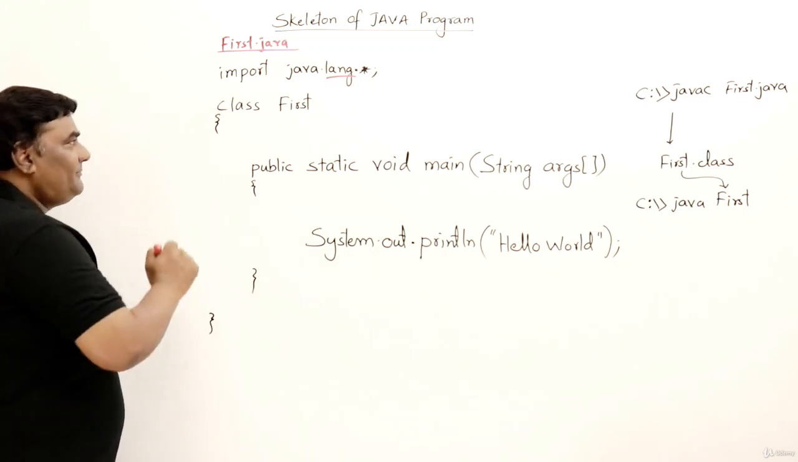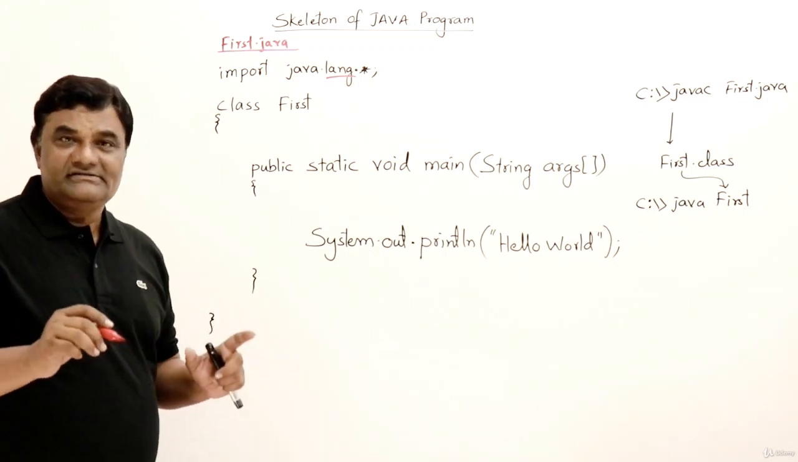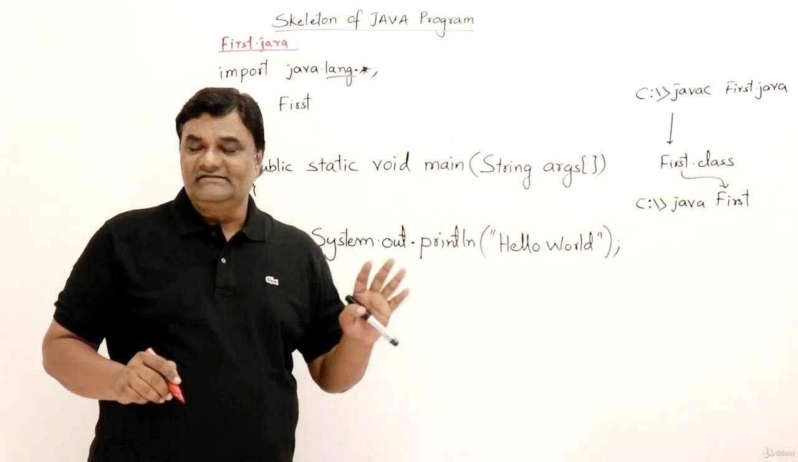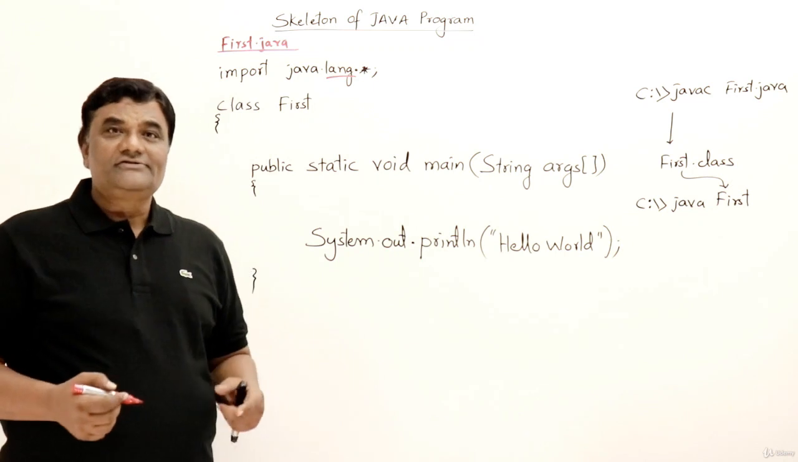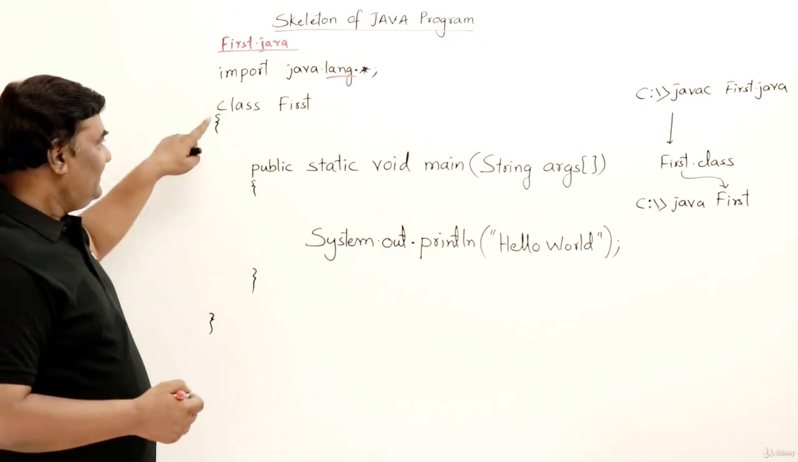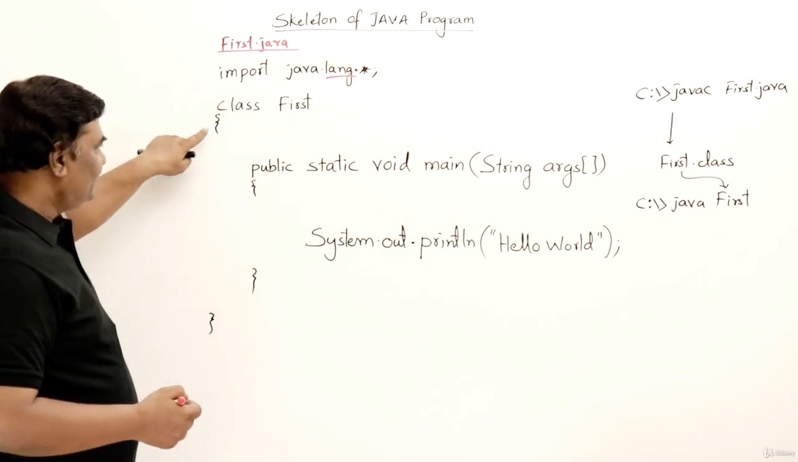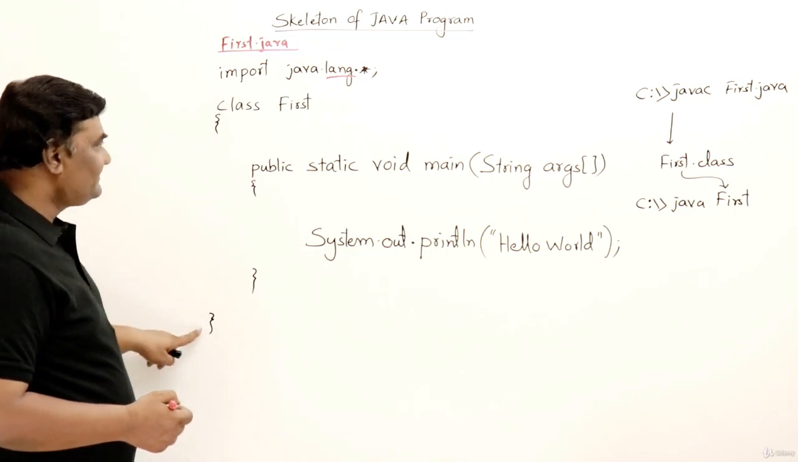Then every Java program is in the form of a class. There is nothing outside classes in Java. Everything must be inside the class. For writing the main function also, it must be inside a class. So here is class first, and this is the starting and ending point of a class.